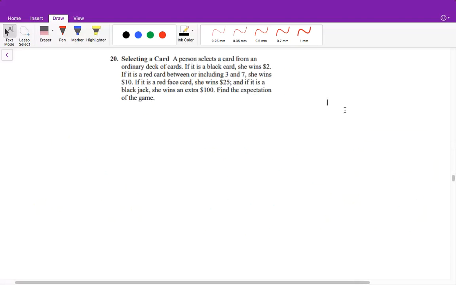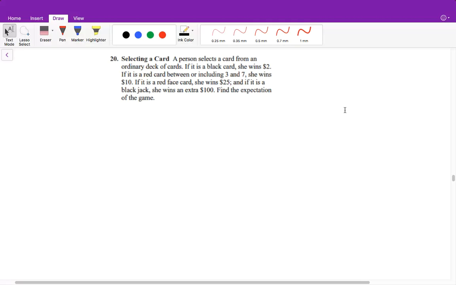All right, so this one says a person selects a card from an ordinary deck of cards. If it is a black card, she wins $2. If it's a red card between or including 3 and 7, she wins $10. If it's a red face card, she wins $25. And if it's a blackjack, she wins $100. Find the expectation of the game.